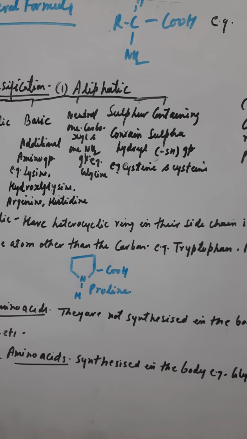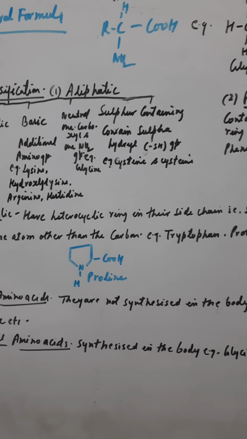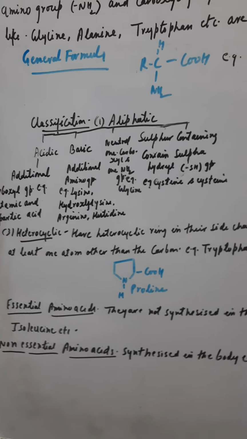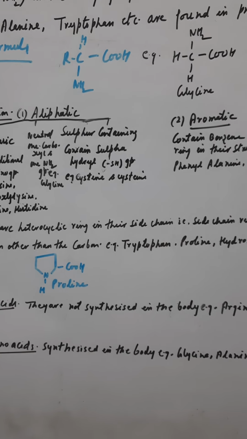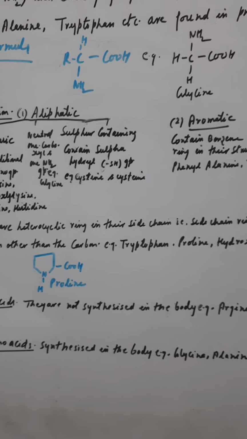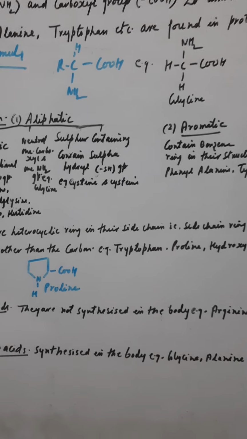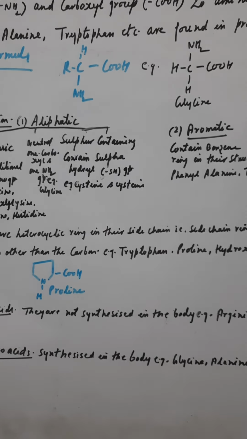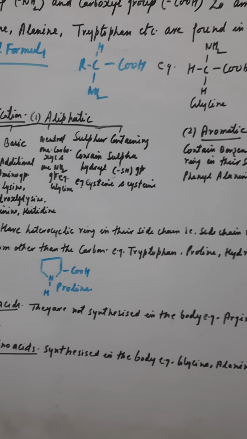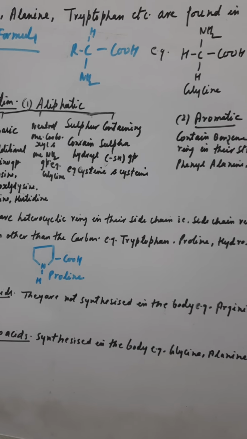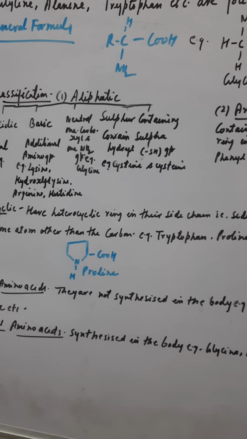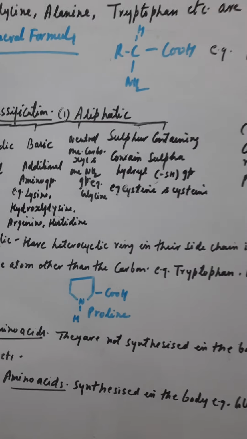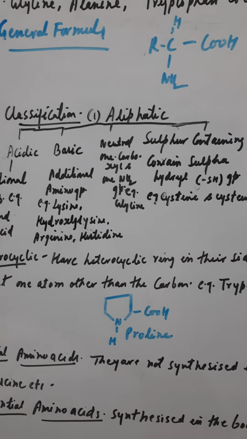The most important function, if it is asked, you know the pattern of the question: if it is multiple choice, many options will be given, but if it is written as the main function of the amino acid, then you have to pay attention. It is the building block of protein. Now there are certain conversions, how they are converted into biologically active compounds. Then citrulline and ornithine, how they are involved in the urea cycle in liver. So all the things have been summarized here with the key points.